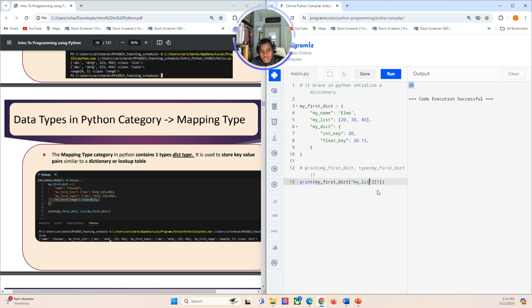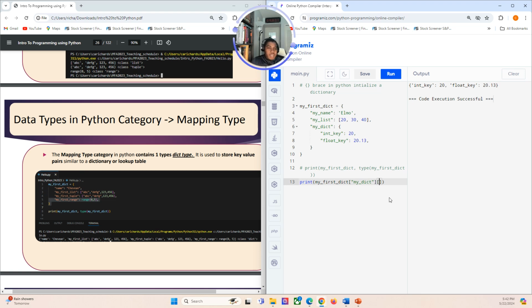So let's do my dict. Okay, and let's first print that key. So it says here int key, float key, right? So we have these keys, so it returns the dictionary, right? So if I need to access one of the keys, I'll use the array accessor operator again.